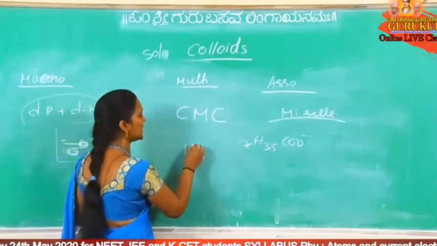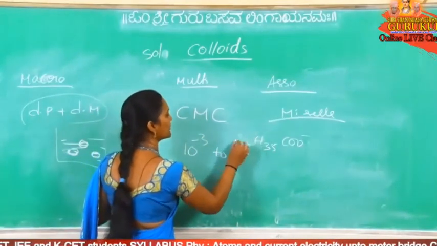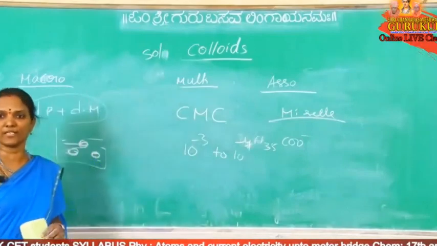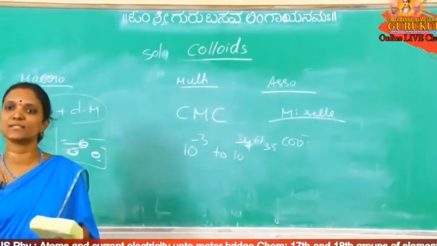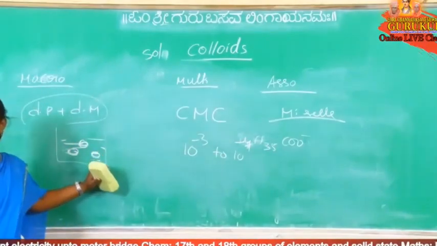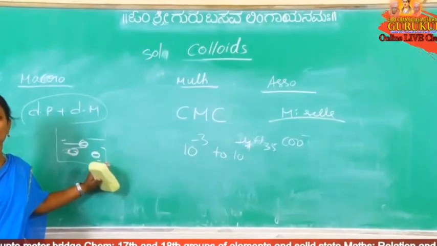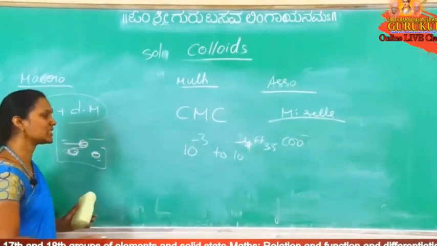For soaps it is generally 10 power minus 3 to 10 power minus 4 mole per liter. That is the critical micelle concentration. At a particular concentration only, this micelle formation takes place. Now, which one has a lower CMC value? It easily forms a colloidal solution, nothing but at lower concentration micelle formation takes place. So which is better?